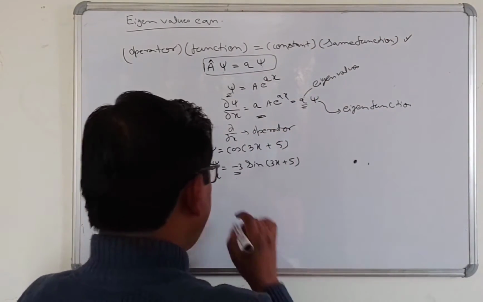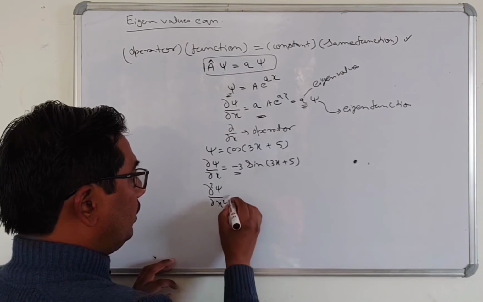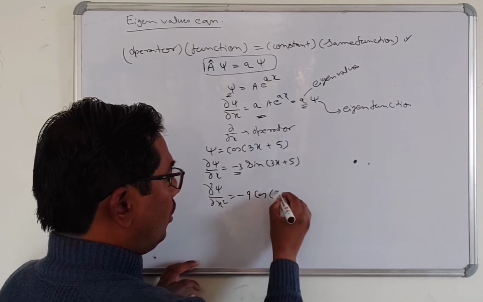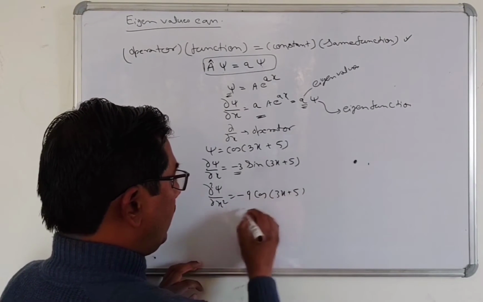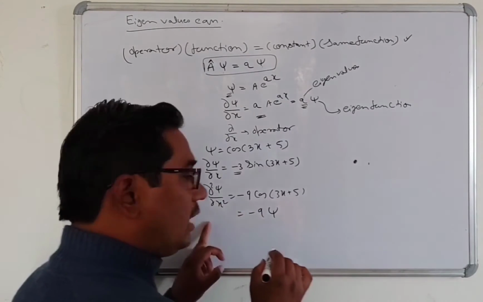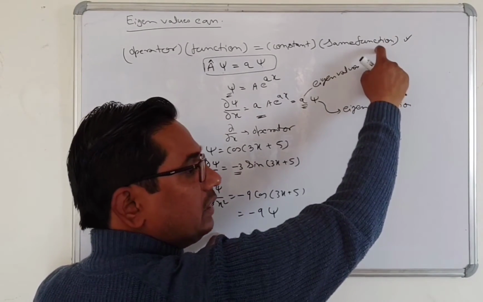The second derivative of this function will give minus 9 cos 3x plus 5, and you will see that here. Now you can say that this equation follows this relation.